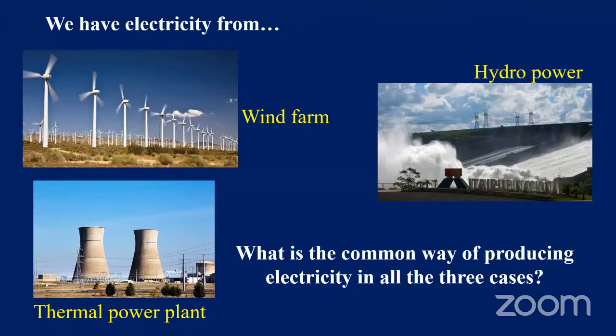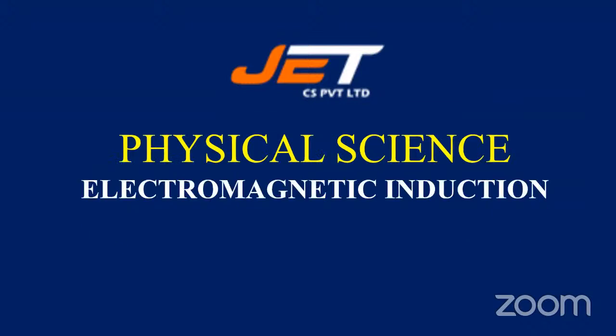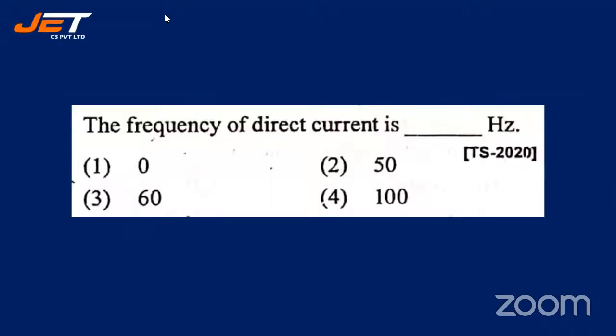All right, students, let's go forward. Here's the first question for today's session, students. The frequency of direct current is dash hertz: 0, 50, 60, 100. How many hertz is the frequency of direct current? Okay, students are answering.